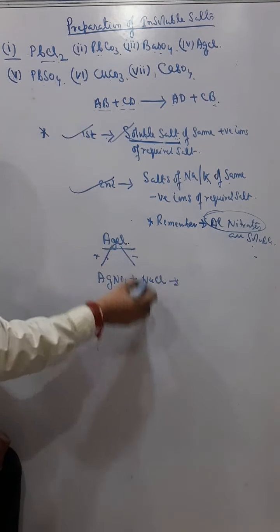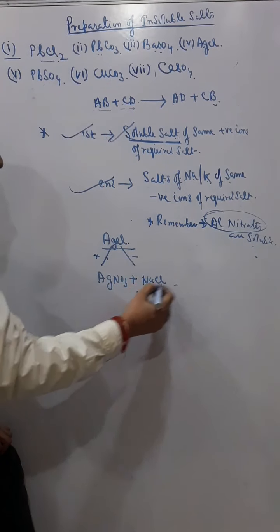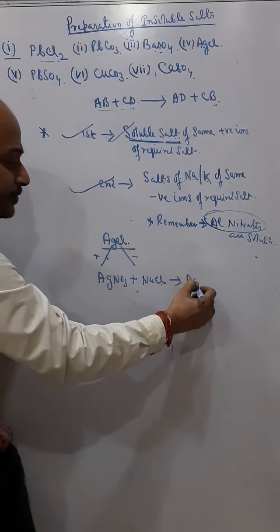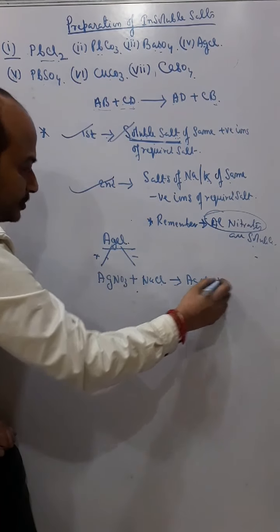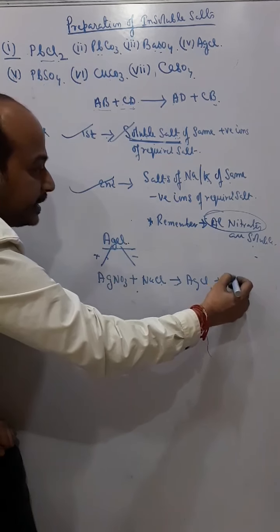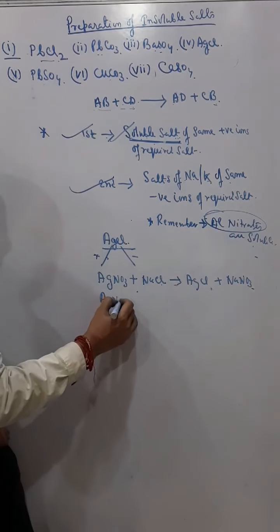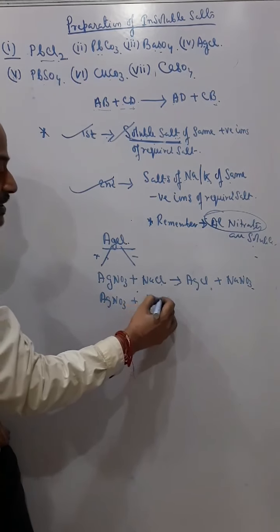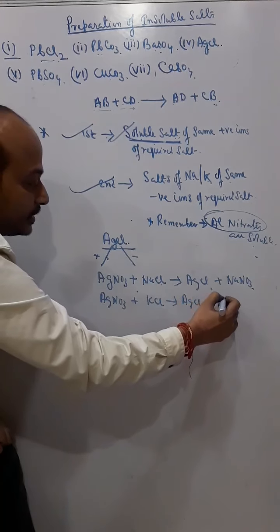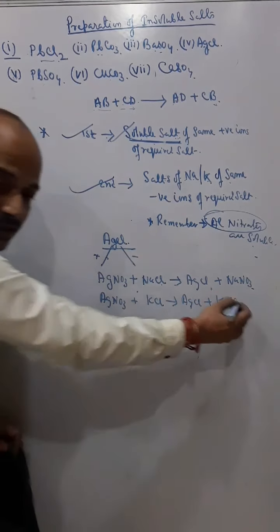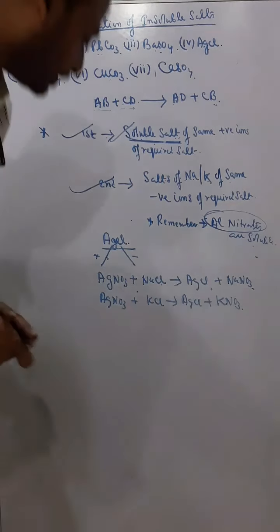Wherever I am using NaCl or KCl, here I get AgCl and NaNO3. If I use AgNO3 with KCl, I get again AgCl plus KNO3.